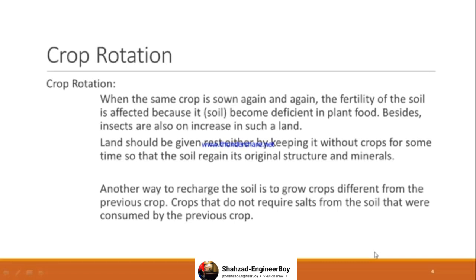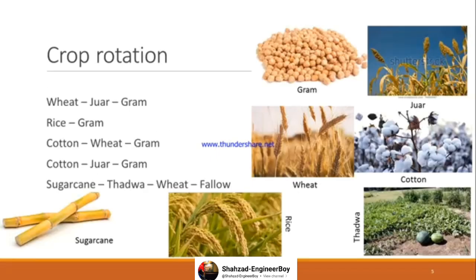Okay? So land should be given some rest. Repeated growing of the same crop in lands is not advisable. Land should be given rest, or another crop should be grown in the place of the first crop. This growing of another crop in the place of the first crop is called crop rotation. The cycles of crop rotation include wheat, then jowar, then gram; rice, then gram; cotton, wheat, gram. These are all cycles of crop rotation.